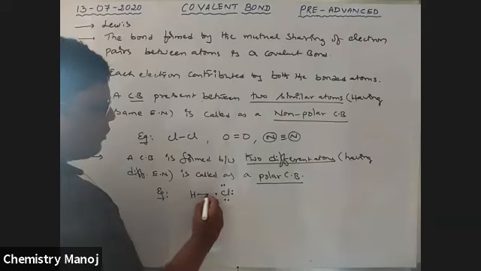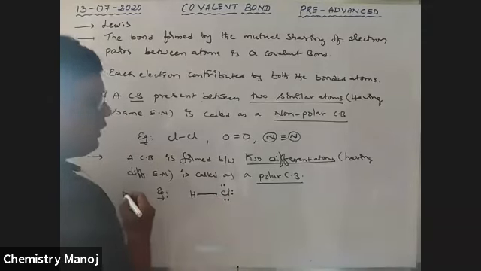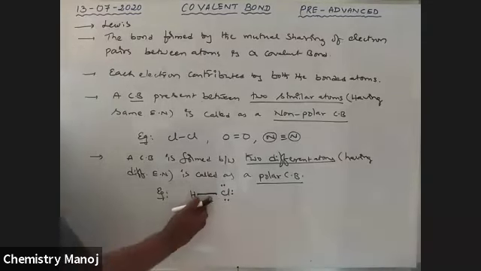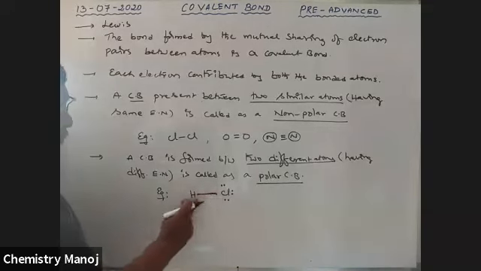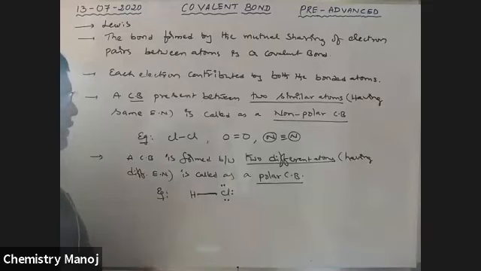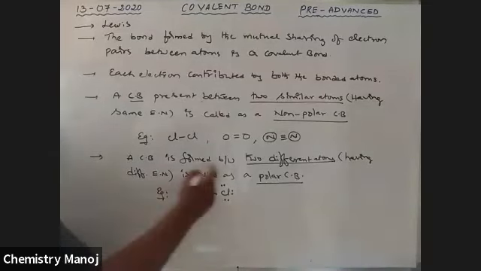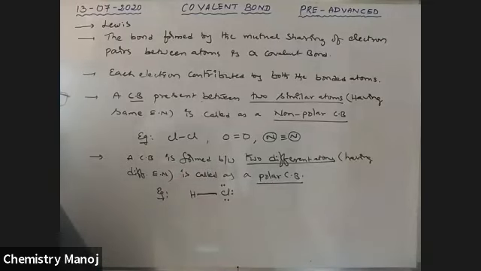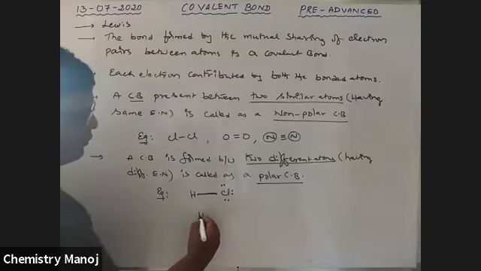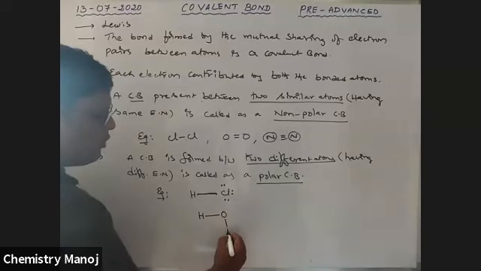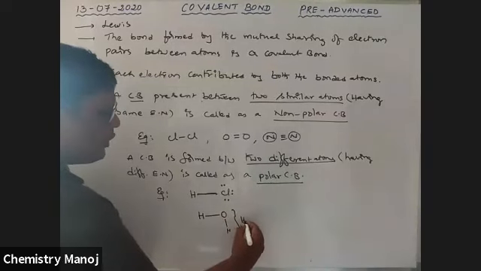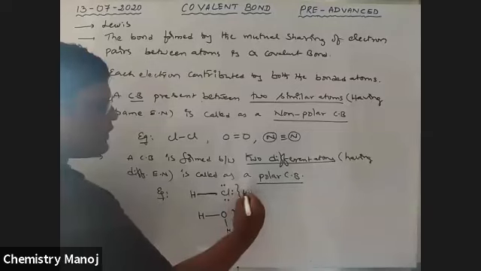Now a bond is formed between this unpaired electron and this unpaired electron. It is a single covalent bond between hydrogen and chlorine. Hydrogen reaches a duet configuration, chlorine reaches an octet configuration. It is a bond between two different atoms, hydrogen and chlorine, so it is an example of a polar covalent bond. For example, in H2O there are covalent bonds between hydrogen and oxygen, and HCl is another molecule.